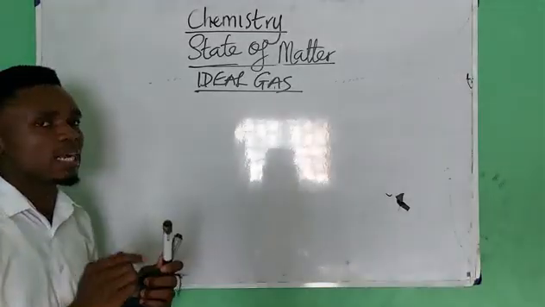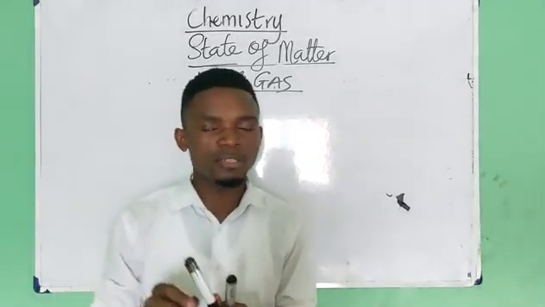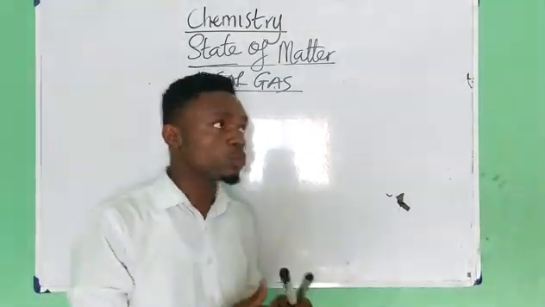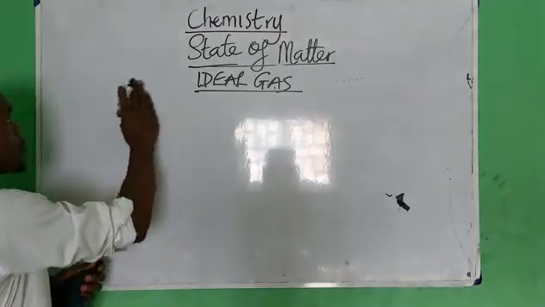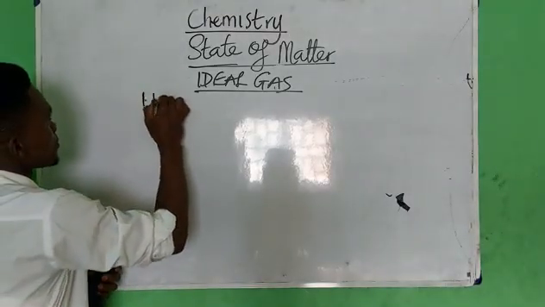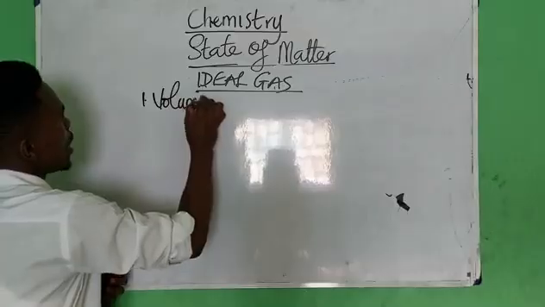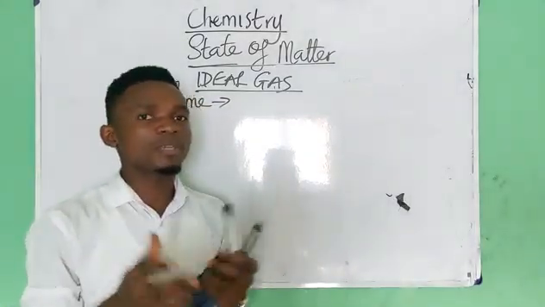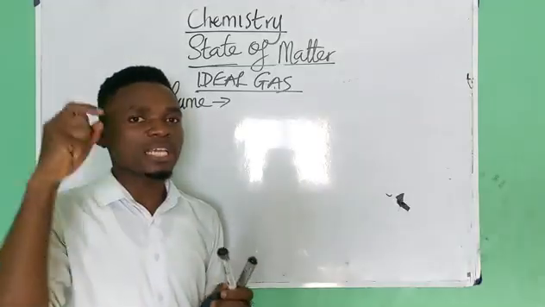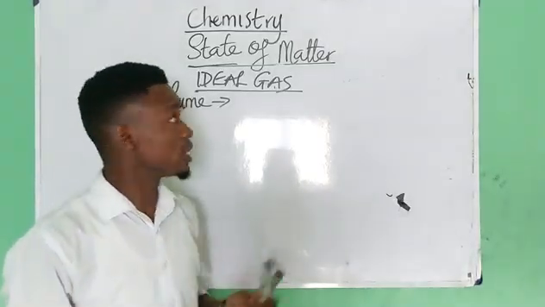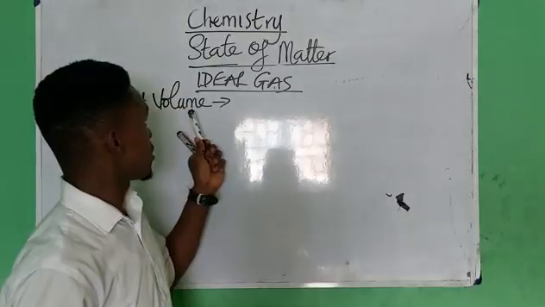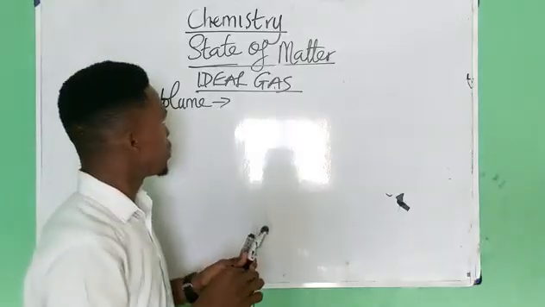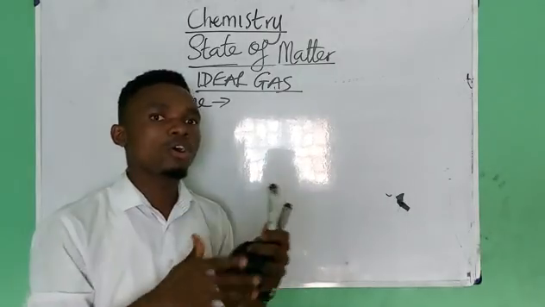So in gases, there are different terminologies used, or you say there are different variables used in gases. One of these variables is volume. Now, how would you describe volume? You can say volume is an empty space or a container in which a given matter is found, in which the gas is found occupying.